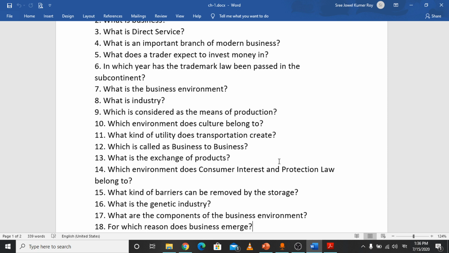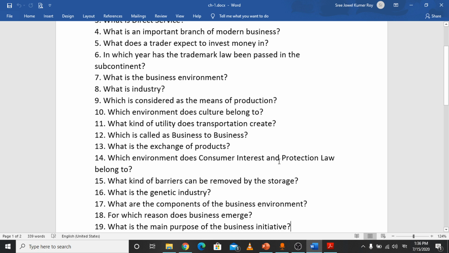Number 18, for which reason does business emerge? The reason is the feeling of want of human beings. That is the reason for the emergence of business. You will find it at the very beginning of your chapter. The first line of your chapter is the answer. The feeling of want of human beings is the reason for which business emerged.